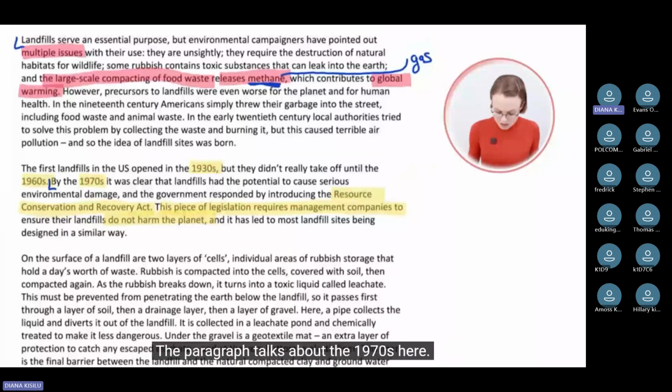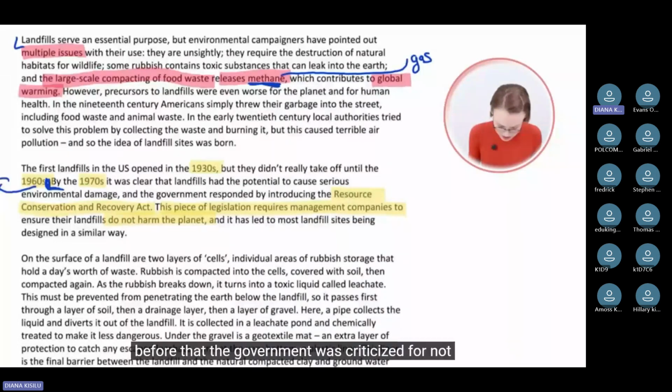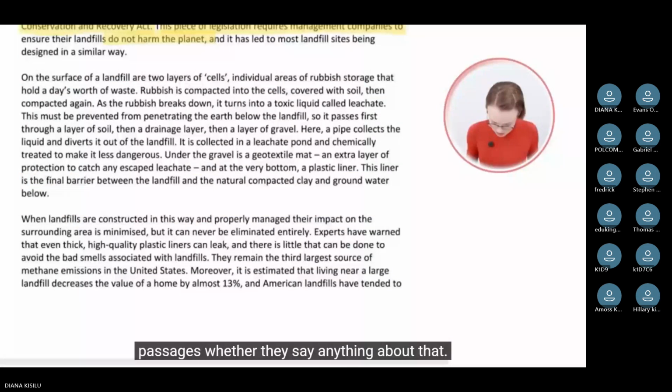The paragraph talks about the 1970s here, by the 1970s, but it doesn't say that before that the government was criticized for not introducing control laws. Let's quickly have a look at the remaining passages whether they say anything about that. There is nothing here. I can't see anything here. And that's it. There is nothing about that in the passage. And what's the correct answer if you can't find the information in the passage?